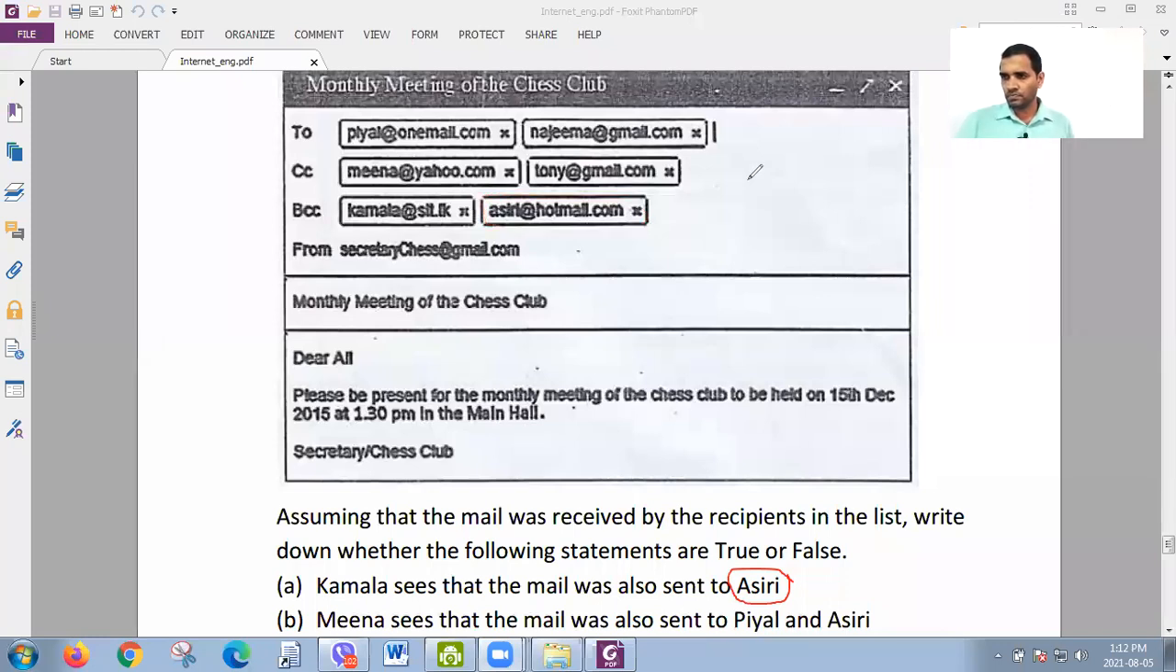Next one, second. Meena sees that the mail was also sent to Pial and Asri.